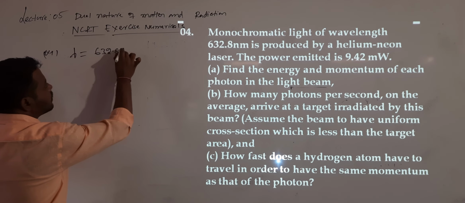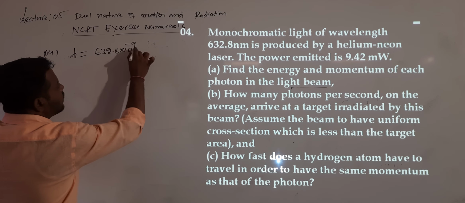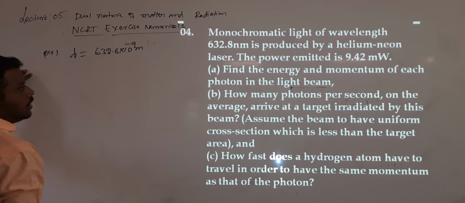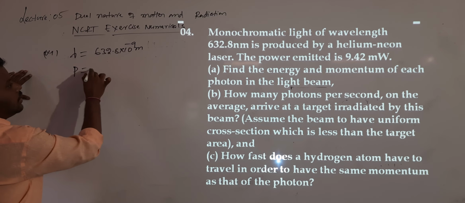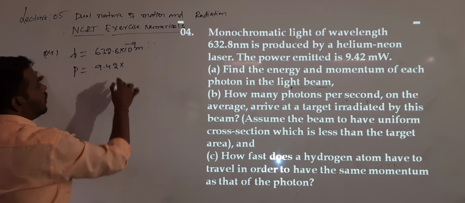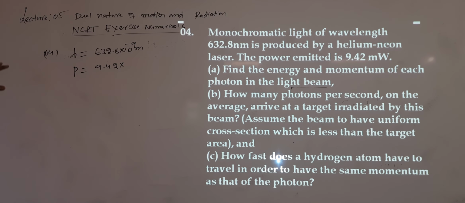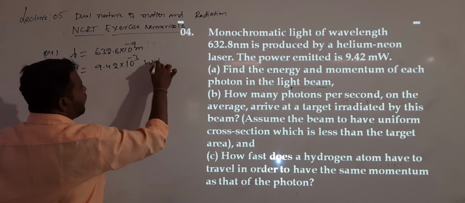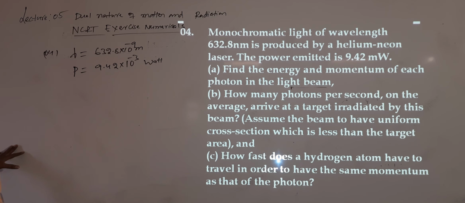Lambda value is given as 632.8 nanometers, that is 10 power minus 9 meters, produced by a helium neon laser. Power of emission is given as 9.42 milliwatt, that is 9.42 into 10 power minus 3 watt. What they are asking us to calculate is to find the energy and momentum of each photon.